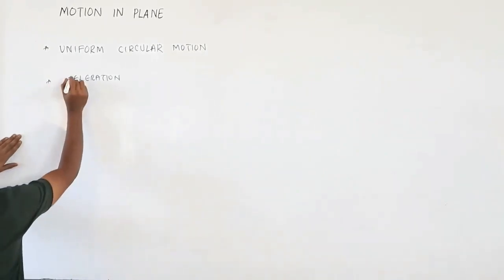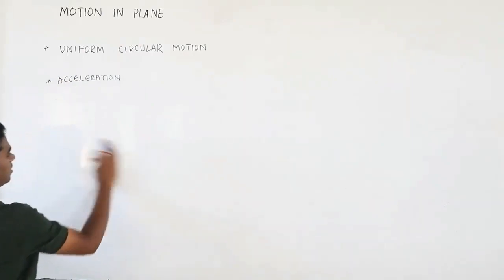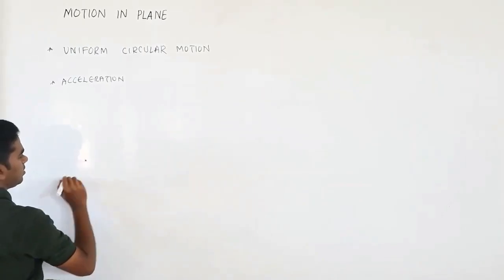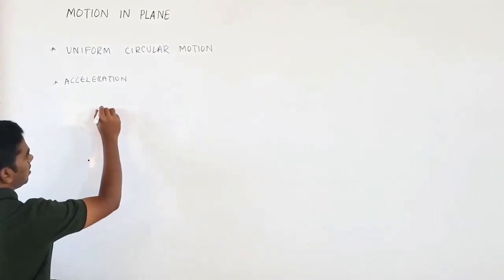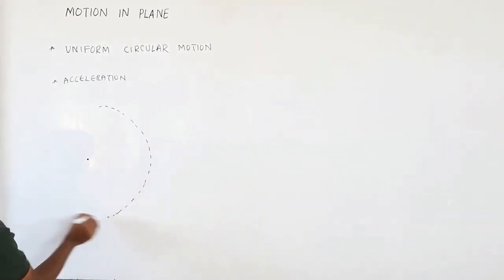Let me see that. Suppose you have some center over here, and this is the circular path.